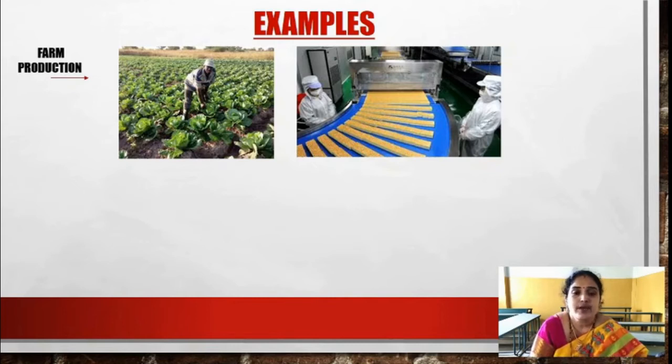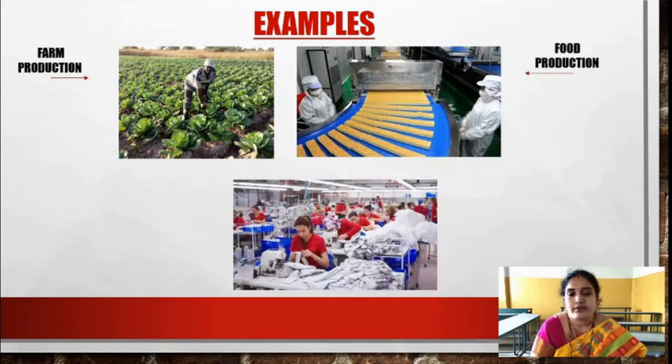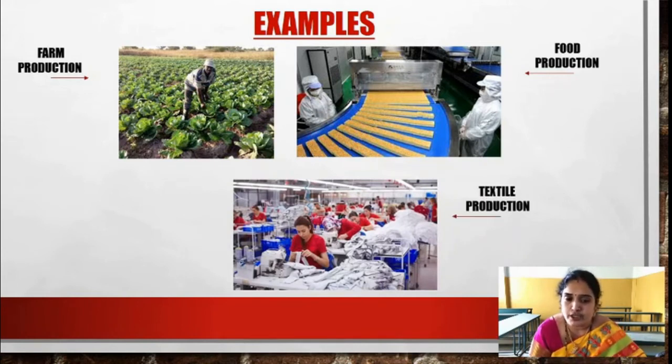Next we have textile production. What is textile production? Converting fiber into textiles, or converting yarn into textiles, so that the cloth can be used for consumption. When we are using all these commodities, they are converted from raw materials into finished goods. So these are the examples of goods.